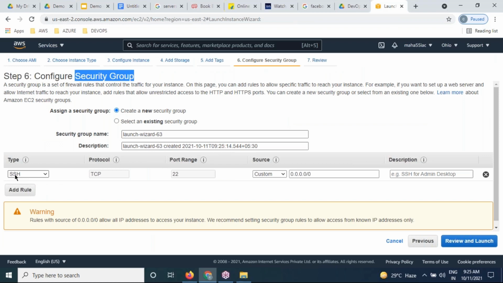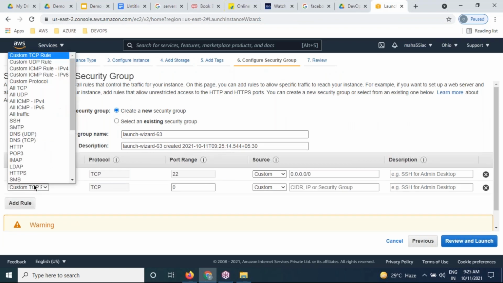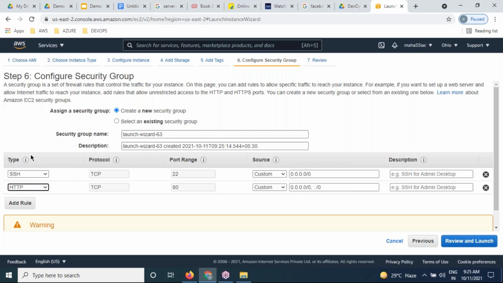So as of now, I'm going to open SSH and HTTP. Two rules only. First, what is SSH, please? Secure Shell. We can log in from one Linux machine to another Linux machine. We can easily log in. That is exactly SSH.